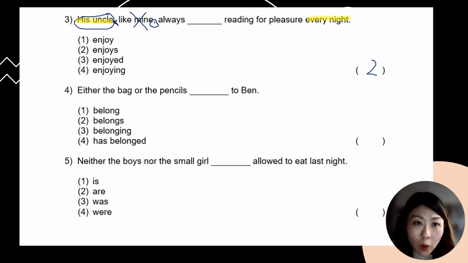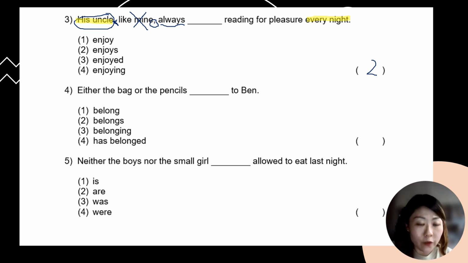For the word "always" over here, do you know what word class this is? This is actually an adverb to show frequency. You also have to remember that for subject verb agreement questions, in this particular case, "always" will not affect the answer, so you don't have to worry about "always" too.